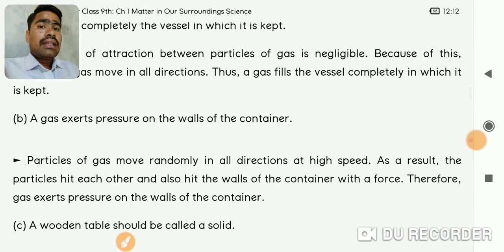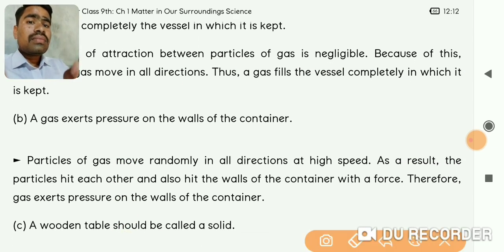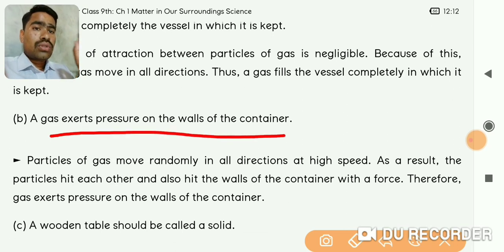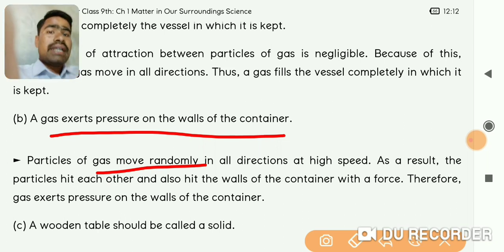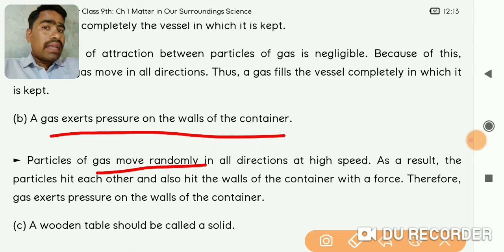Okay, and then the second question is why a gas exerts pressure on the walls of the container. It's a very simple question. The particles of gas move randomly in all directions at high speed. Why do they move with high speed? As we know, the kinetic energy of the gas state is very, very high. The least kinetic energy is possessed by solid particles, a little more kinetic energy than solids is possessed by the liquid state, and the highest kinetic energy is possessed by the gaseous state.